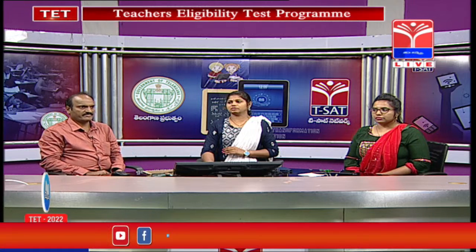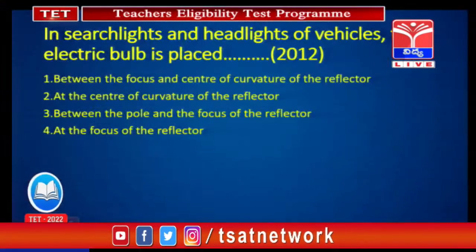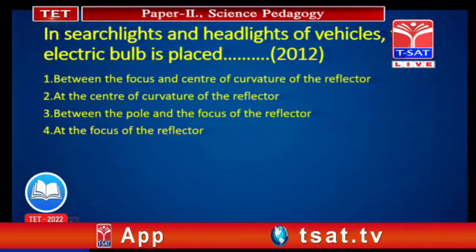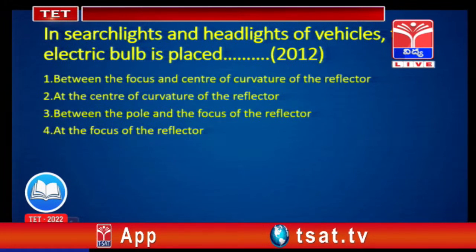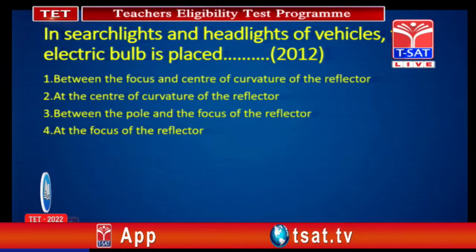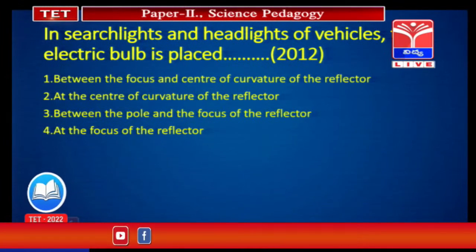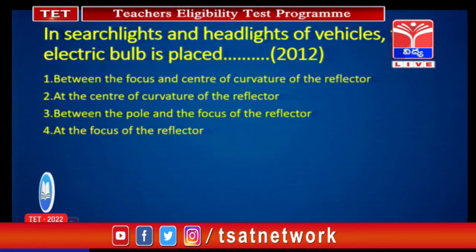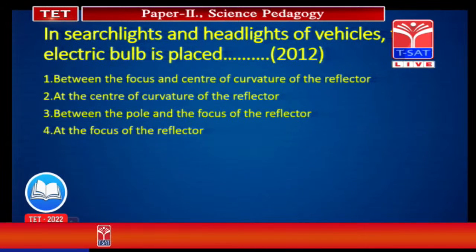So, we will see the question which is related to light. Here we can see one previous question, given in 2012. In searchlights and headlights of vehicles, the electric bulb is placed at the focus of the reflector. Then we will get a parallel beam of light, so by using searchlights we can see far objects.